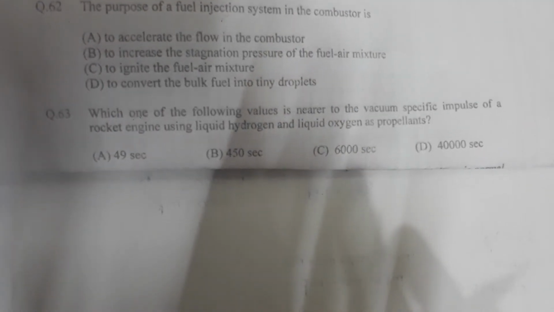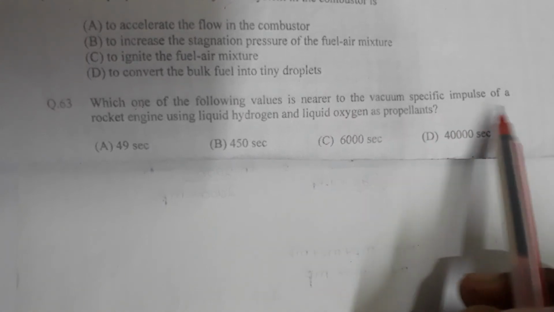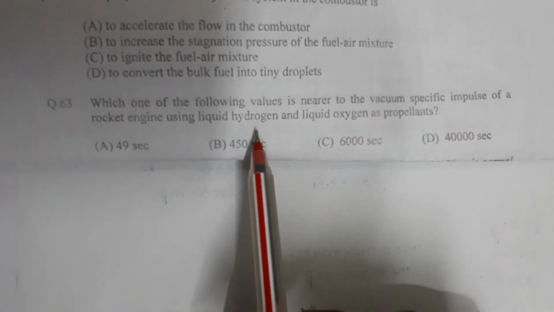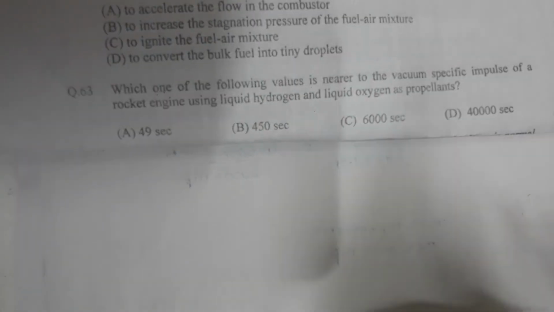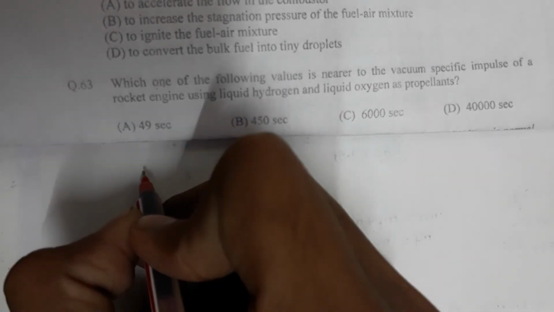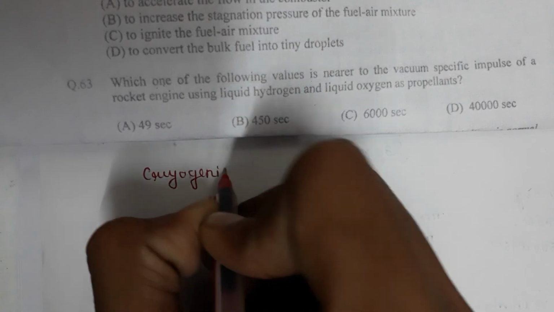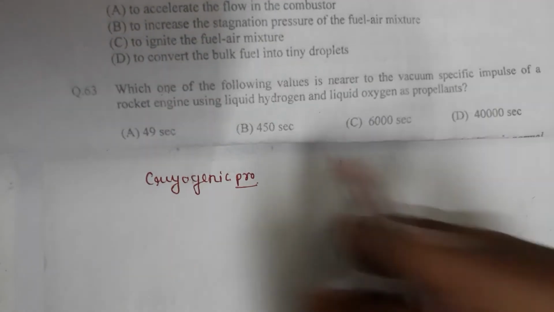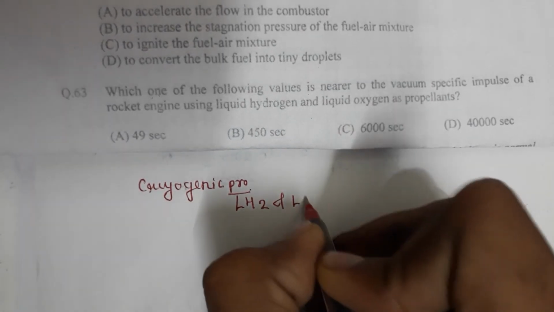Now the next question: which one of the following values is nearest to the vacuum specific impulse of a rocket engine using liquid hydrogen and liquid oxygen as propellant? When we study the types of propellants, among liquid propellants there is the term cryogenic propellant, under which come liquid hydrogen, LH2, and liquid oxygen, LO2.